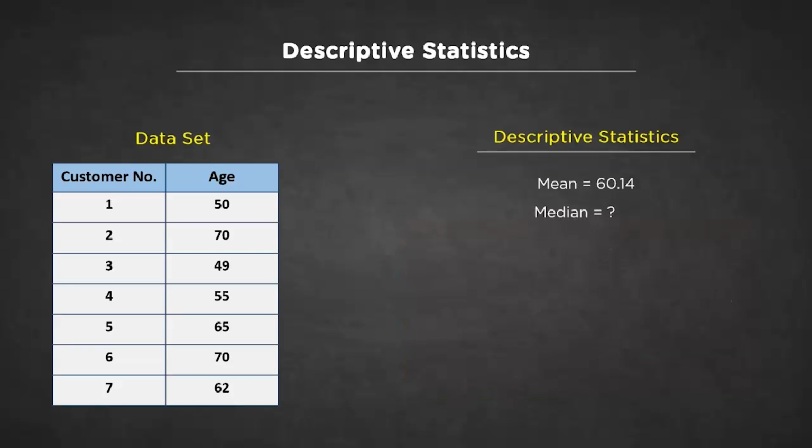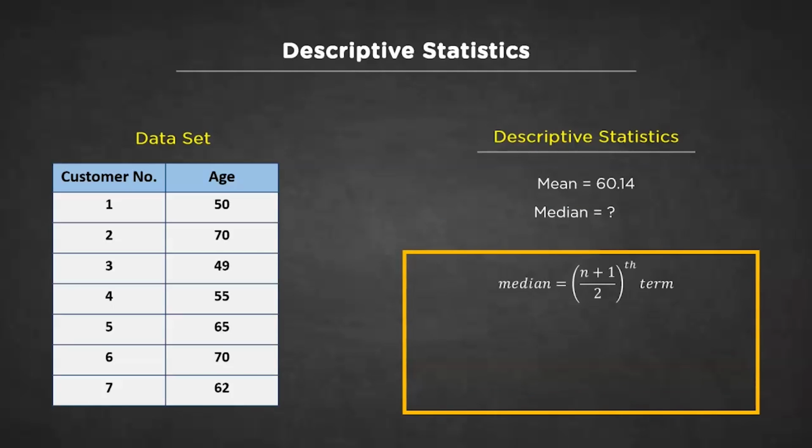Next, we'll compute the median. Median is the middle element of the given data points when they are arranged in order. Here, the number of data values we have is odd. Hence, the median will be the (number of terms plus 1) by 2th term. This means the median in this sample will be (7 plus 1) by 2, which is the fourth sample of our dataset, and that is 55.